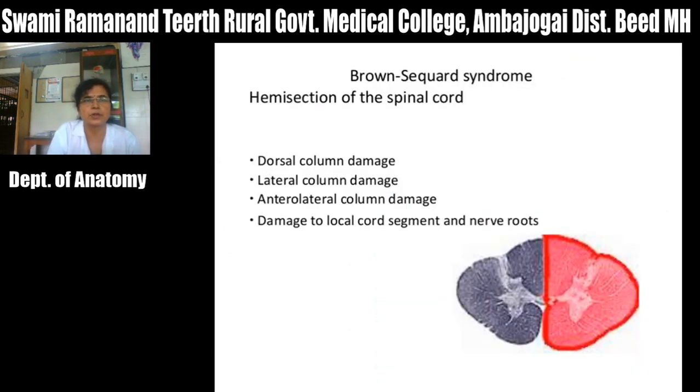Now in this Brown-Sequard syndrome, that is the hemisection of spinal cord, which structures are damaged? That is, there is damage to the dorsal column, there is damage to the lateral white column, and also there is damage to this anterior funiculus or anterior white column, and also damage to the gray matter of that local cord segment, and also damage to these nerve roots, that is the anterior nerve roots which arise from this anterior horn, and the posterior nerve root which arise from that posterior horn. So this is about the Brown-Sequard syndrome.